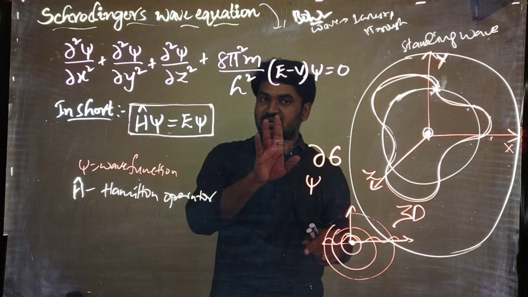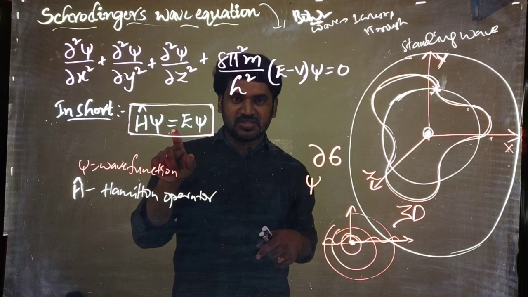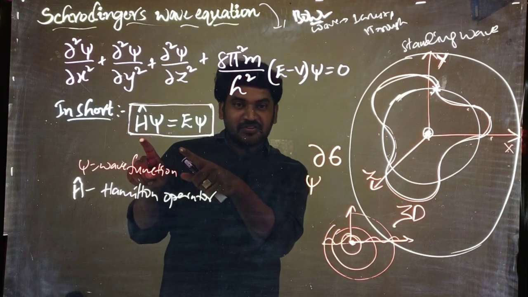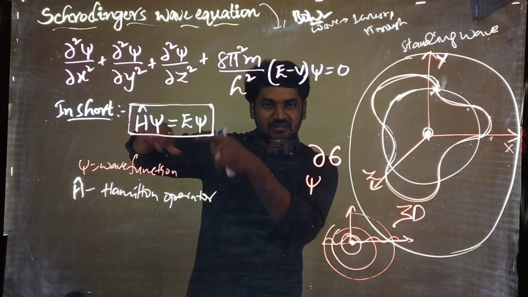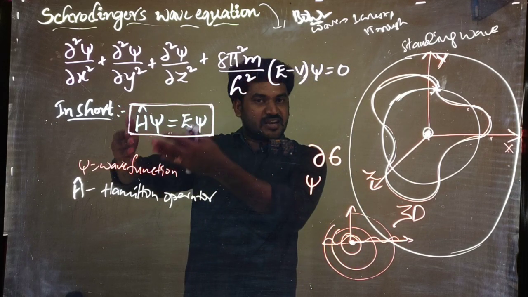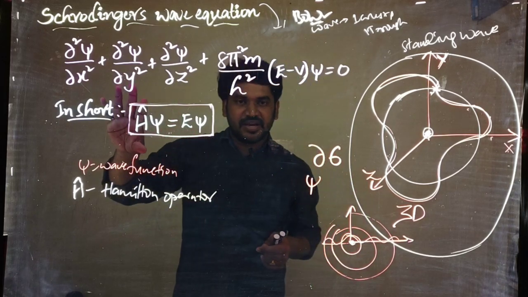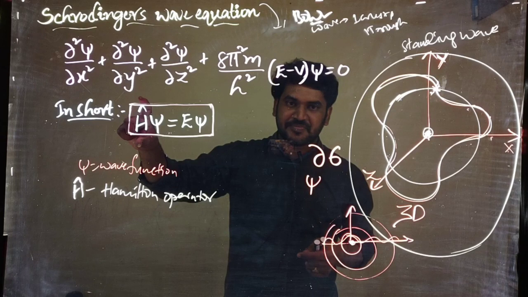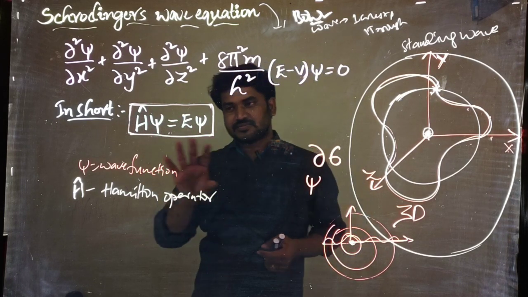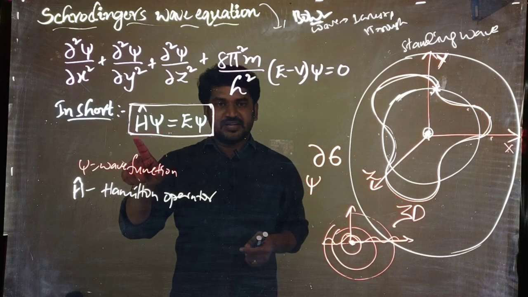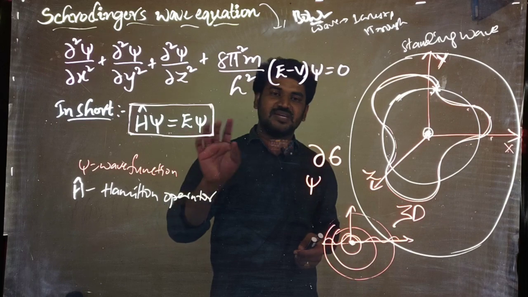And don't ask me again: here psi is there, here psi is there, in between there is an equals sign, so H cap is equal to E? It should not be read like that. This is what we are calculating. This is what we are getting as the answer, that is, how much energy is there, that we are going to calculate. That is the Hamilton operator and psi: H psi is equal to E psi.